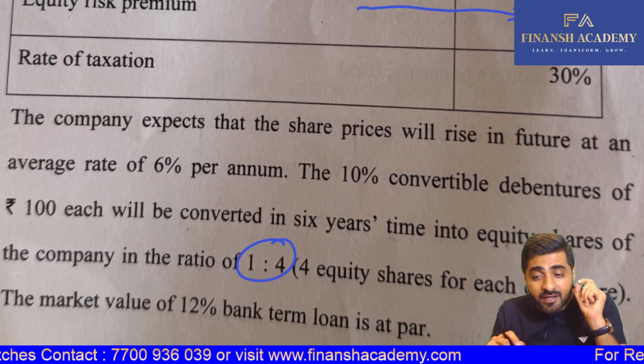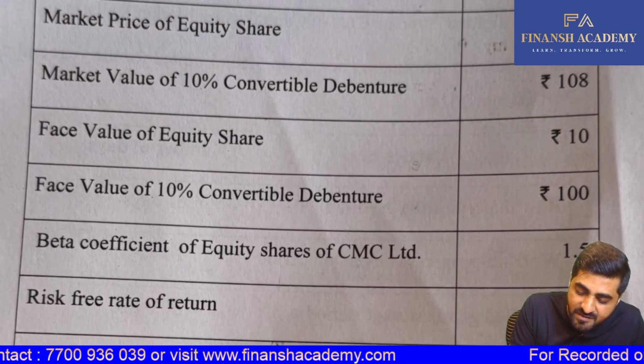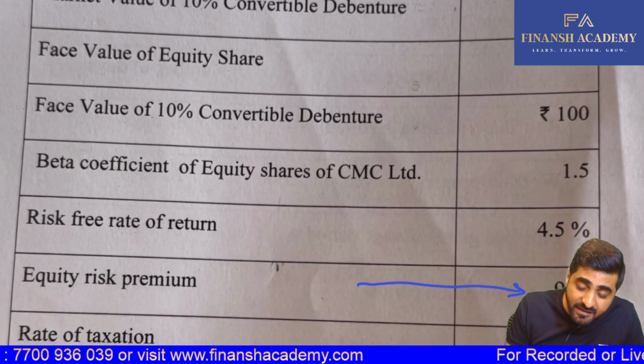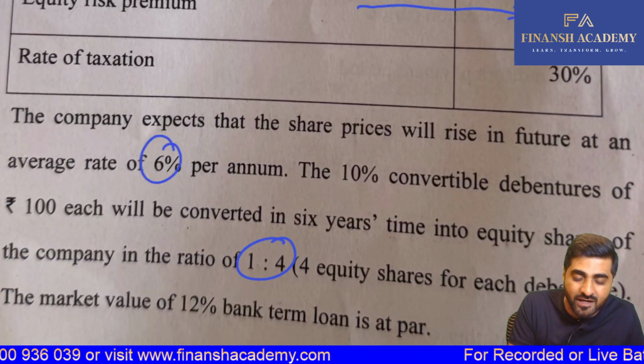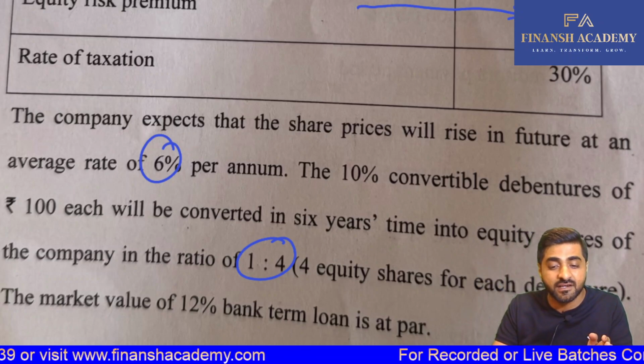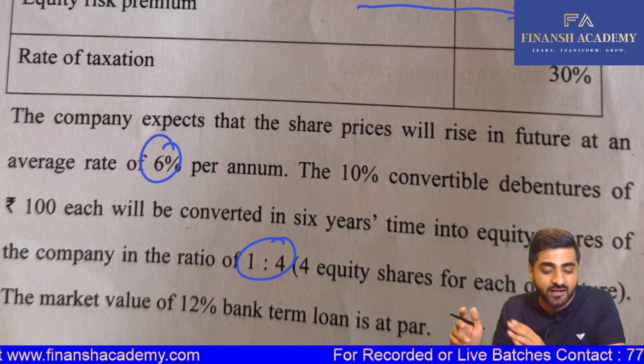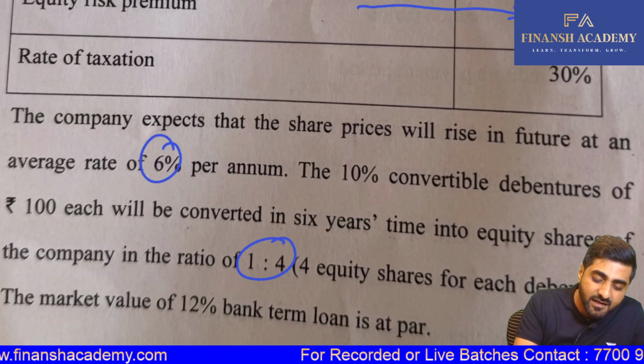And for calculating the market price of an equity share, we had the existing market price per share, which is 55. And this market price per share was supposed to grow at 6% per annum. So 55 plus 6% plus 6% plus 6%. And that was to be converted in 6 years. So we have to take 6% for the period of 6 years.